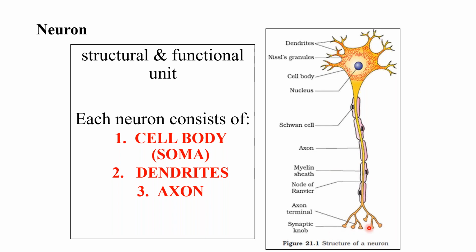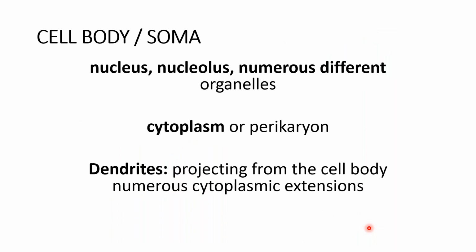They end as bulbs, small dilatations. The plasma membrane forms dilatations, which are called the synaptic knobs or the synaptic bulbs. So what does the cell body contain? Nucleus, nucleolus, and different cell organelles like in other cells.